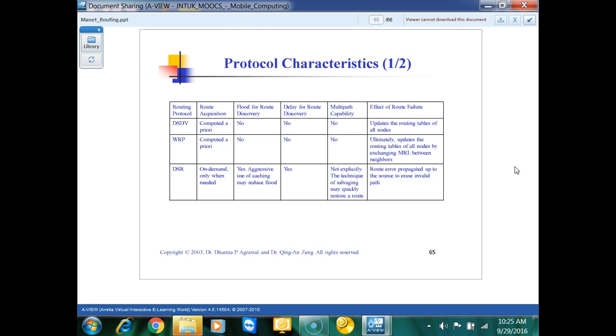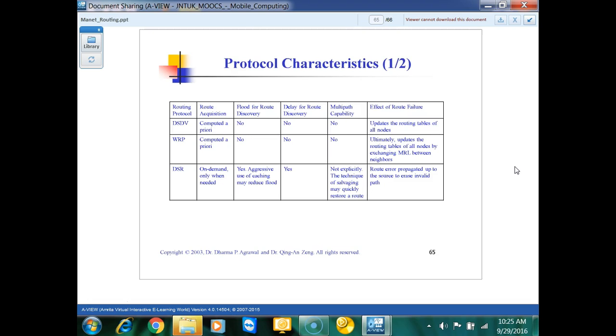Here you see DSR is on demand. DSR, Dynamic Source Routing, is on demand: whenever you need a route to the destination, then you start, and this can be sent as broadcast packets. Route discovery is aggressive.